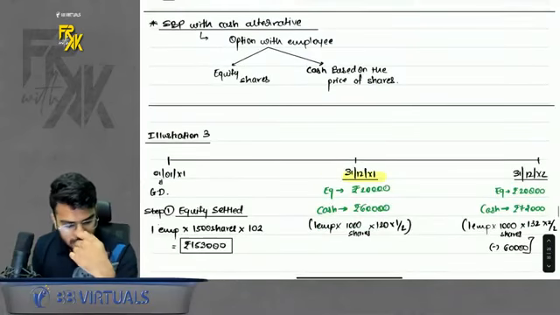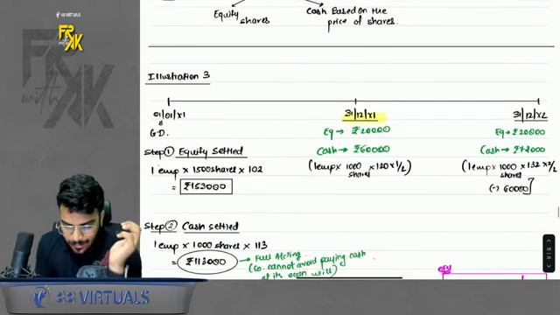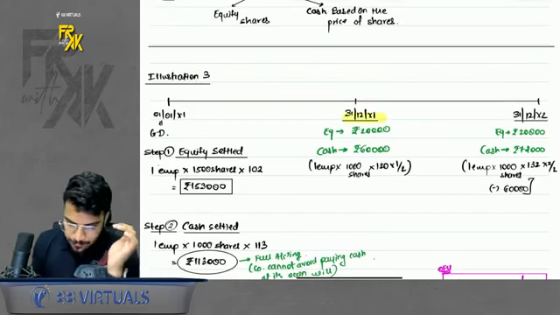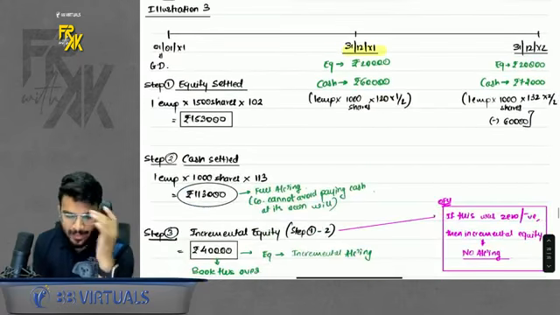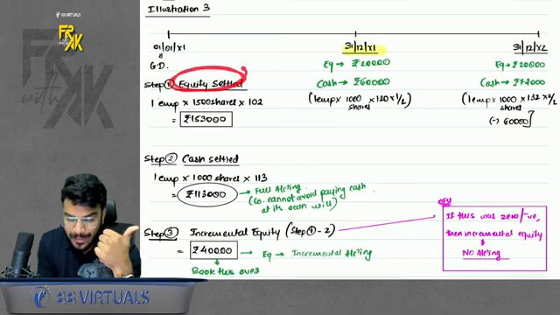Now how will you account for this? The accounting is very simple. See, I took illustration number 3 as the base. Do remember. So how will you account for this? On grant date, do 3 calculations. First, the total fair value as per equity settled.